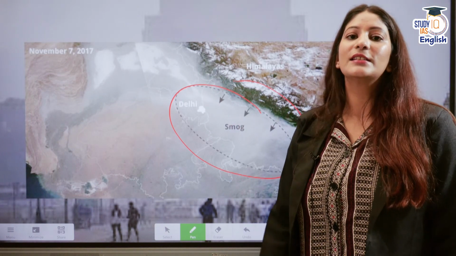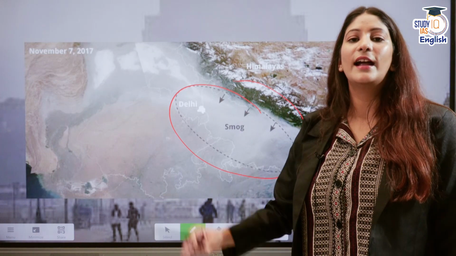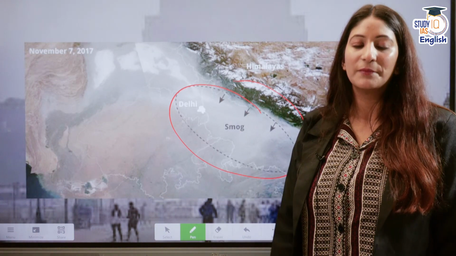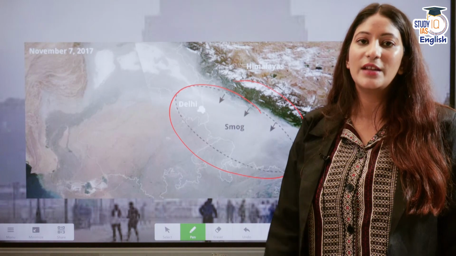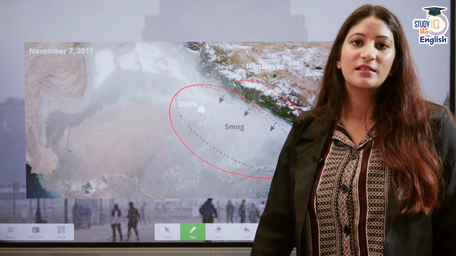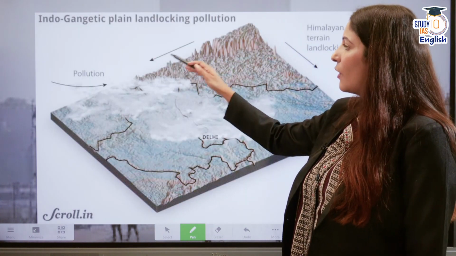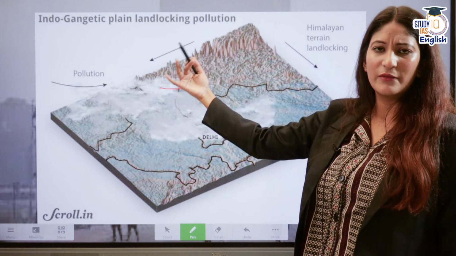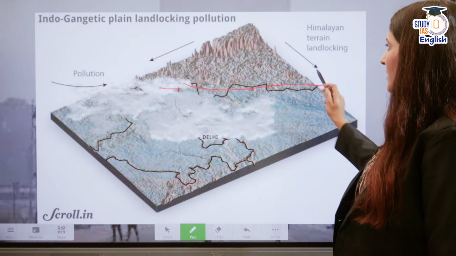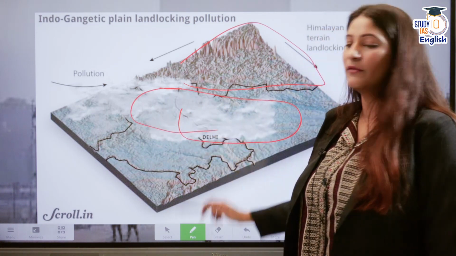So these are certain things that we have to keep in mind. Also, it has been pointed out that the wind speed will be better in a certain number of days, so we can see relief for Delhi. But this is a story every year. I have already told you how it happens. Just keep this for visualization: this is the Himalayan terrain which is blocking it, and this is the affected region of Delhi.